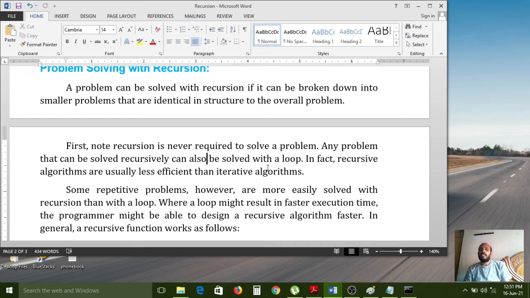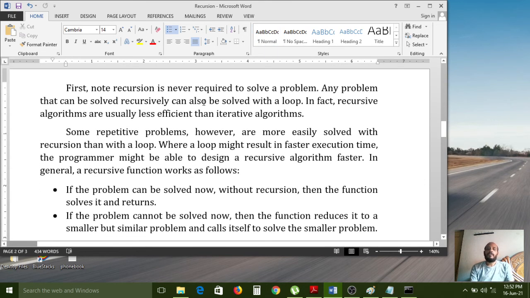In fact, recursive algorithms are usually less efficient compared to iterative statements. Here iterative statements are nothing but looping statements. Understood? Iterative statements are also called looping statements. So compared to looping statements, recursion is much less efficient. Looping statements execute very fast to get the correct solution, right? Some repetitive problems, however, are more easily solved with recursion than with a loop.